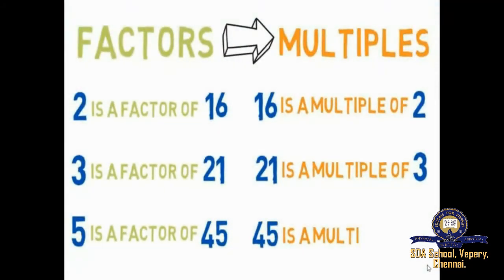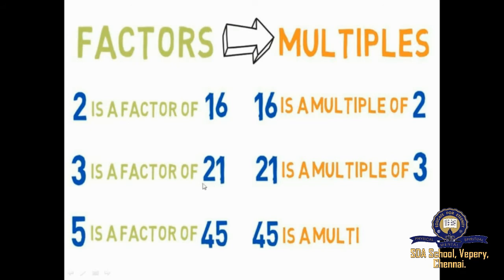Now we'll see the difference between factors and multiples. Let us consider the number 16. The factors are 2, 4, 8, 16. So 2 is a factor of 16. Even 4 is a factor of 16, followed by 8, 16.